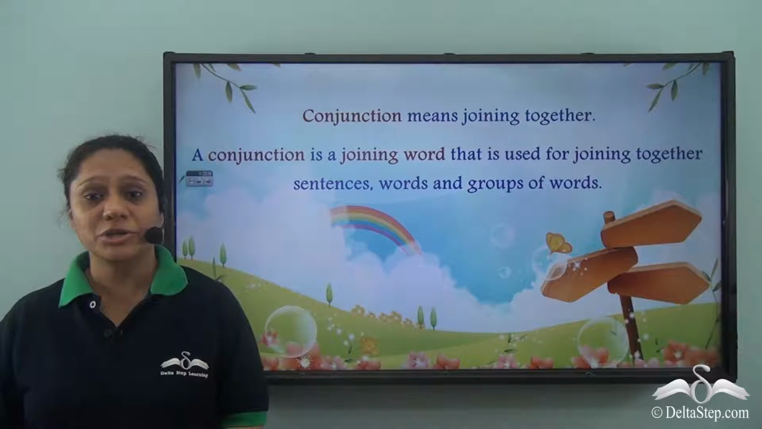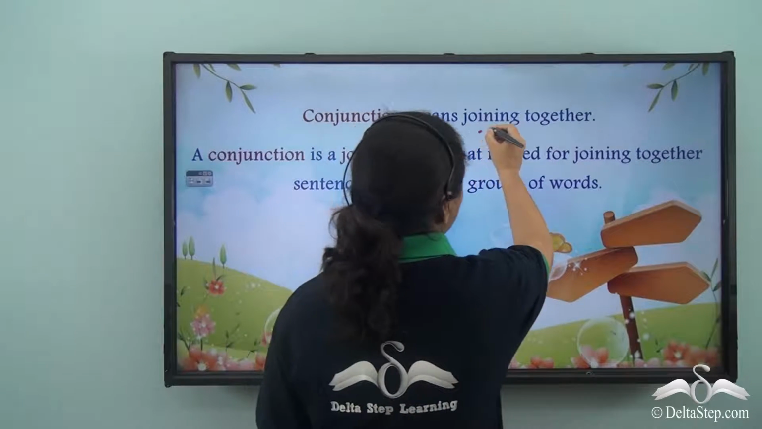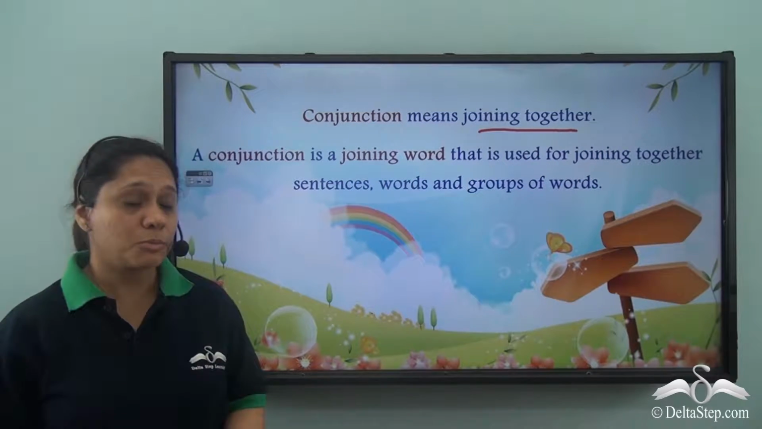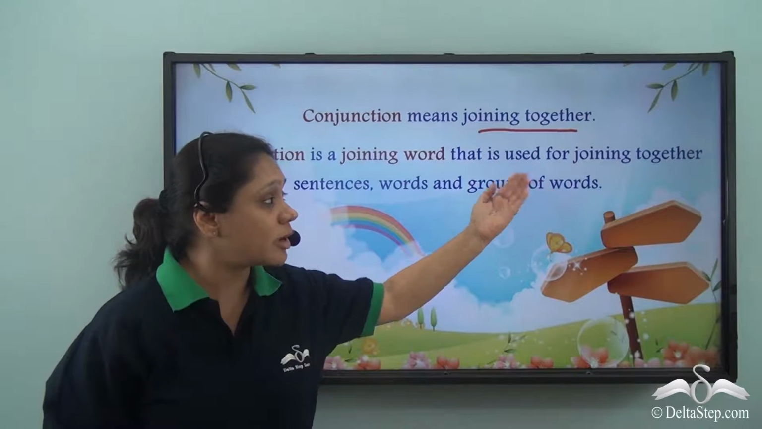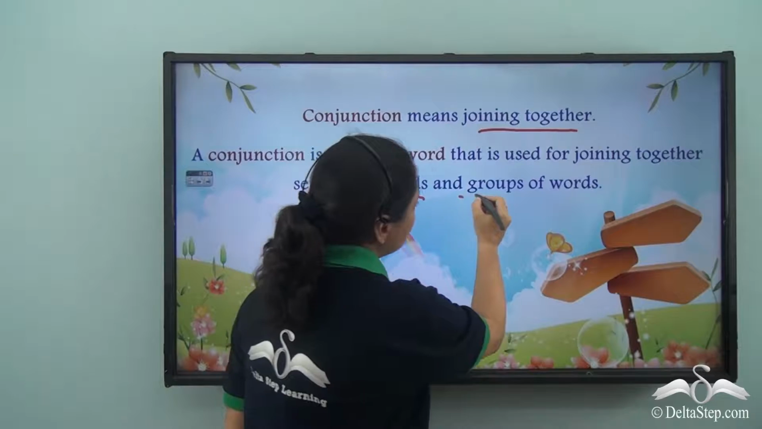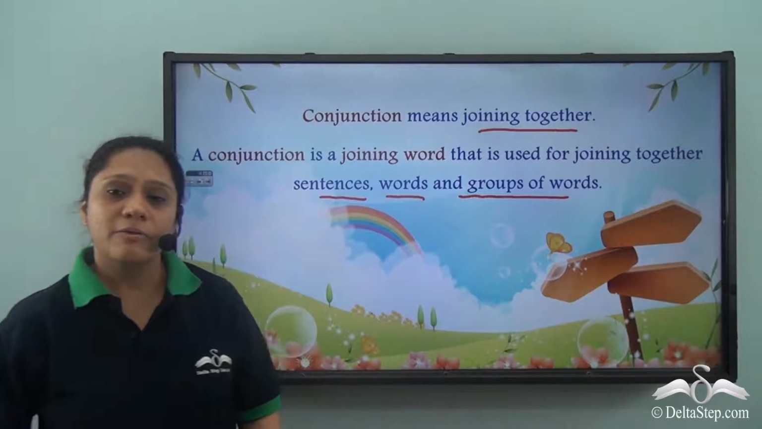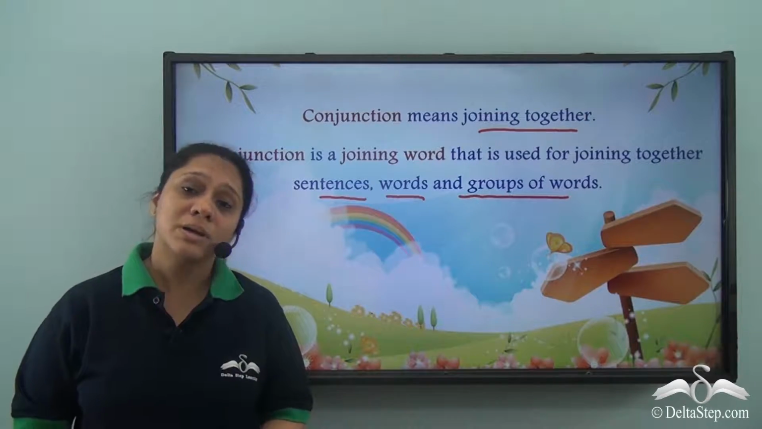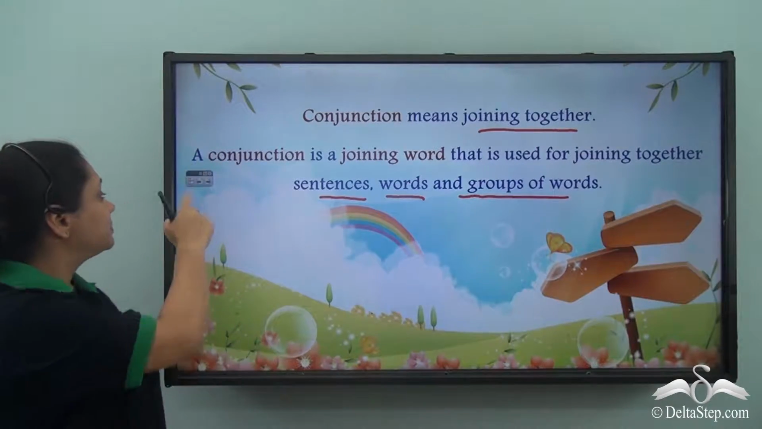We know that conjunction means joining together. So conjunction is a joining word that is used for joining together sentences, words and groups of words. We have learnt about many conjunctions. Today we will learn about some more conjunctions.